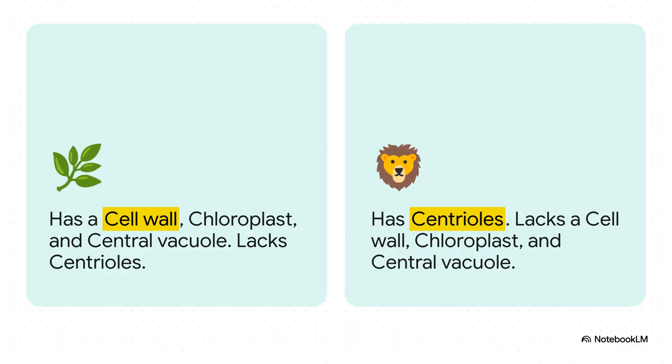Plant cells have a rigid cell wall, food-producing chloroplasts, and a massive central vacuole for storage, but they lack centrioles. Animal cells are the exact opposite. They possess centrioles for cell division, but they totally lack those other 3 features. Just keep those 4 C's in mind, and honestly, you'll never confuse the two again.